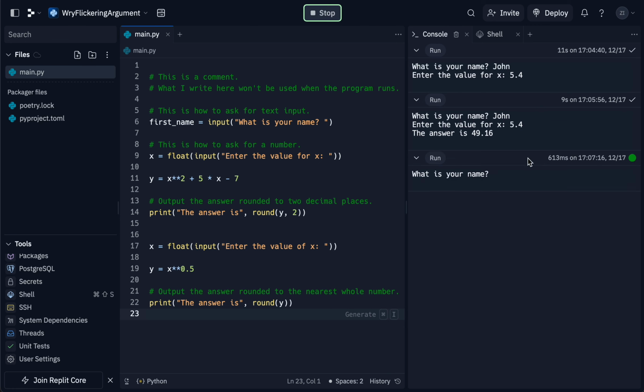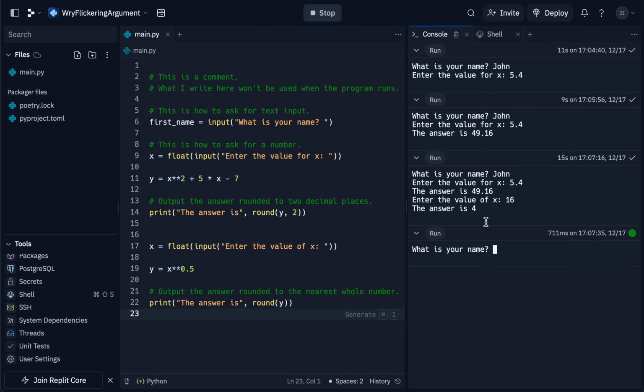And so I'll run this again, and we'll go through the first steps that we already did. You see there it says 49.16. And now we're calculating the square root, and so I'll put down, I don't know, 16, and you see it just gives us 4. If I run that again, and this time I'll do something that should have decimal places, like 17, it still gives us 4 because it rounds to the nearest whole number.